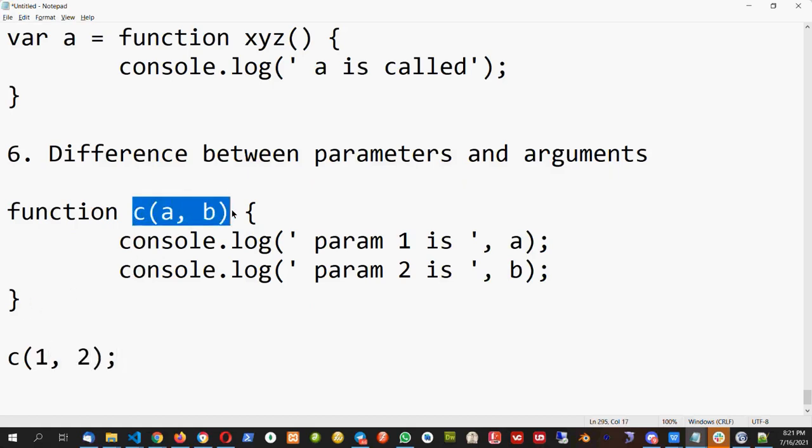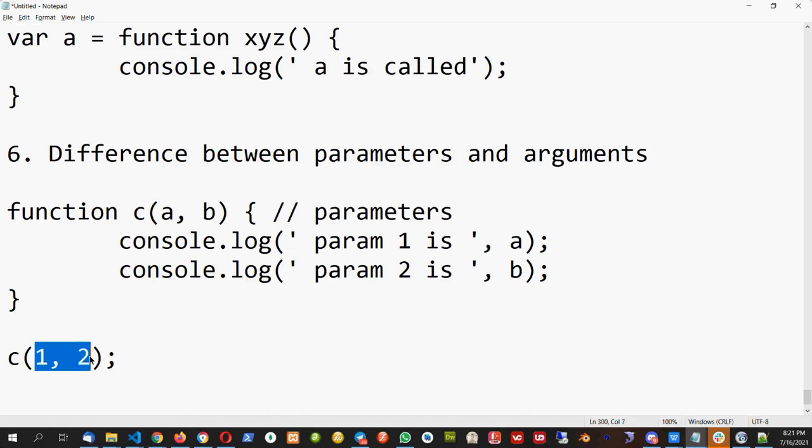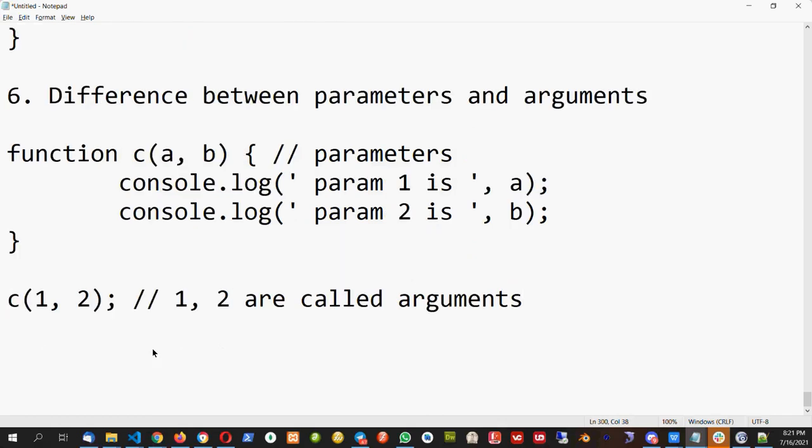So when I create the function with these two parameters, this a and b are called parameters. But when I pass 1 and 2 to this function, here 1 and 2 are called arguments. This is only the naming convention. Practically it is not generally used, because whether you call this an argument or a parameter, it doesn't matter, the other person will understand it.